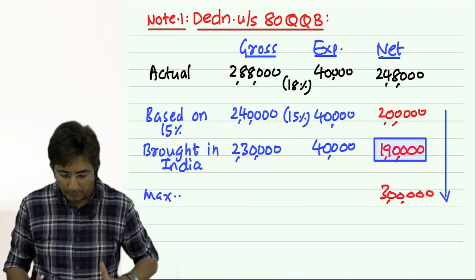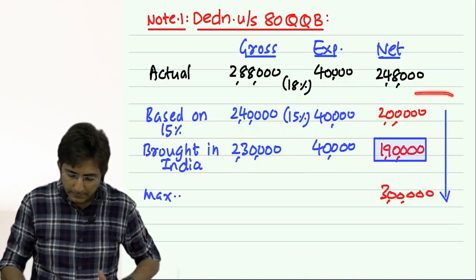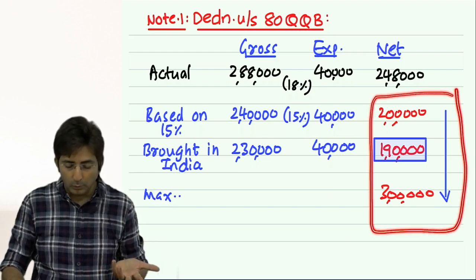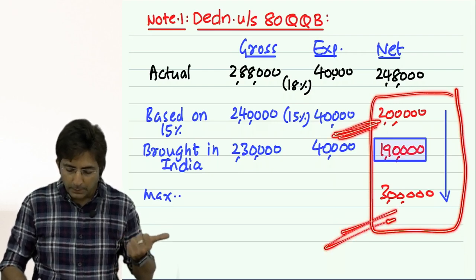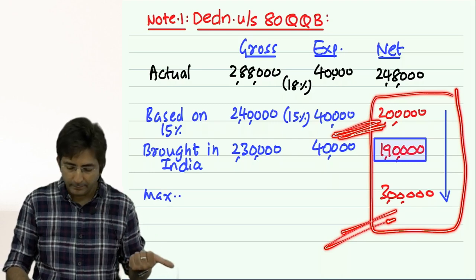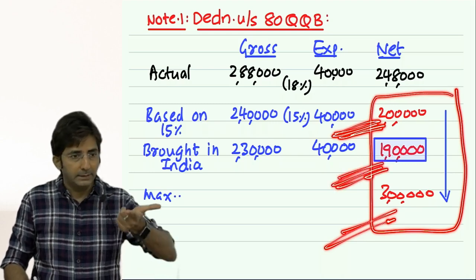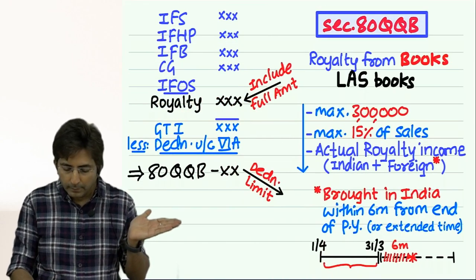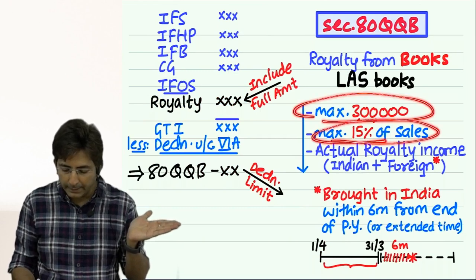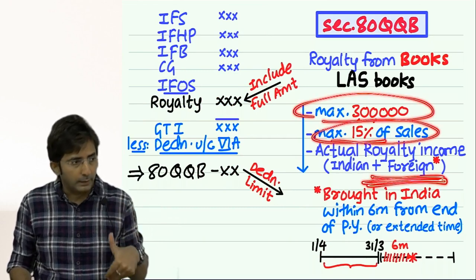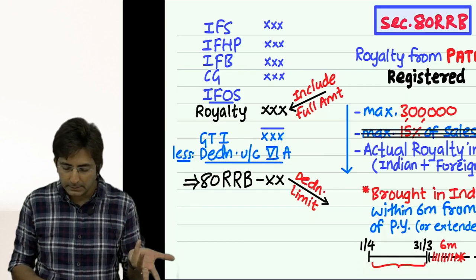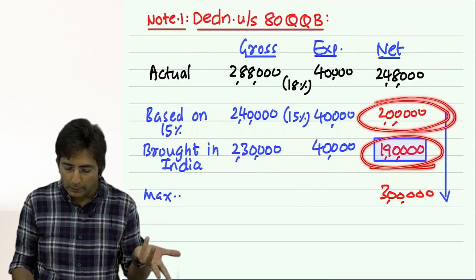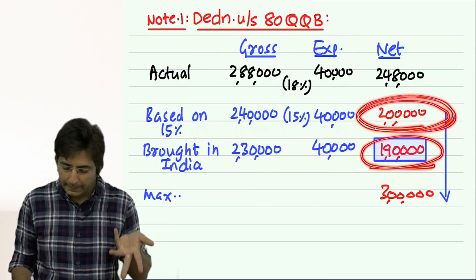And our third amount is maximum 3 lakhs. This is the formula. Formula was like this only: 3 lakhs, 15% of sales, and then brought in India, whichever is less. See, this is the same thing which I have done here. 3 lakhs, 15%, and foreign royalty brought in India, whichever is less. I have done the same thing. This is foreign royalty brought in India. This is royalty based on 15% and 3 lakhs.